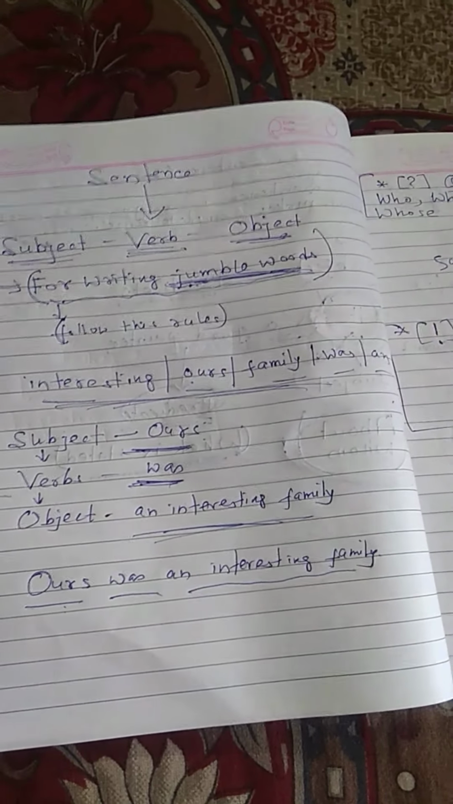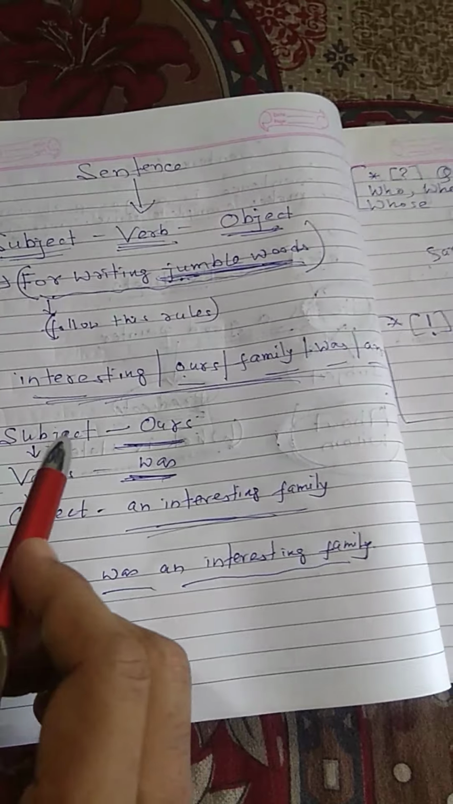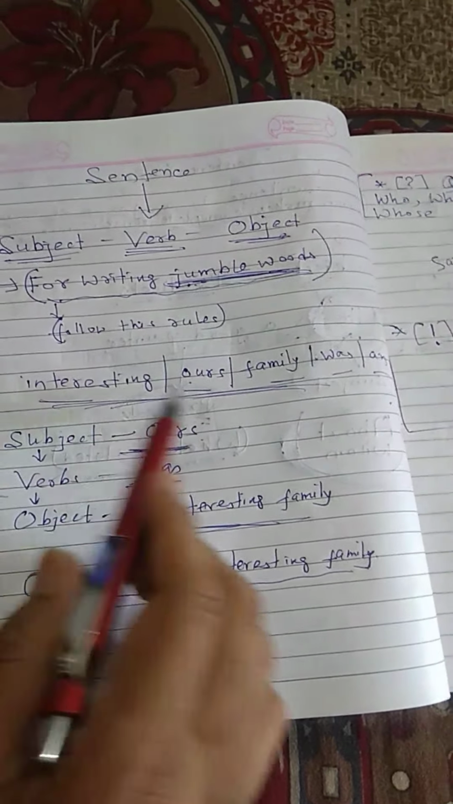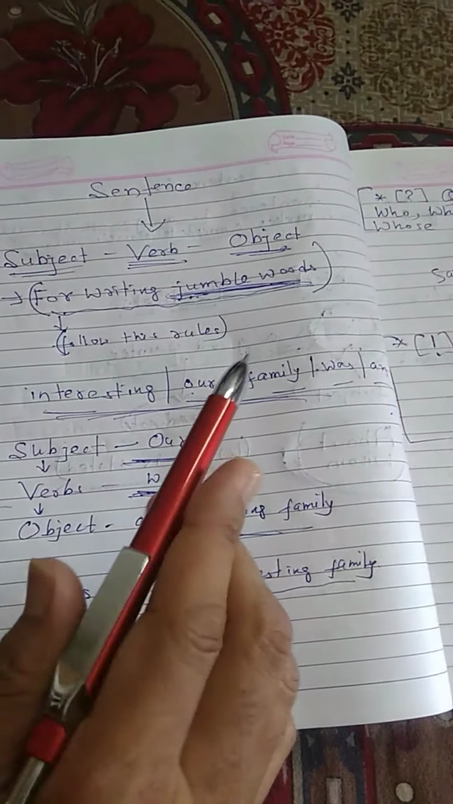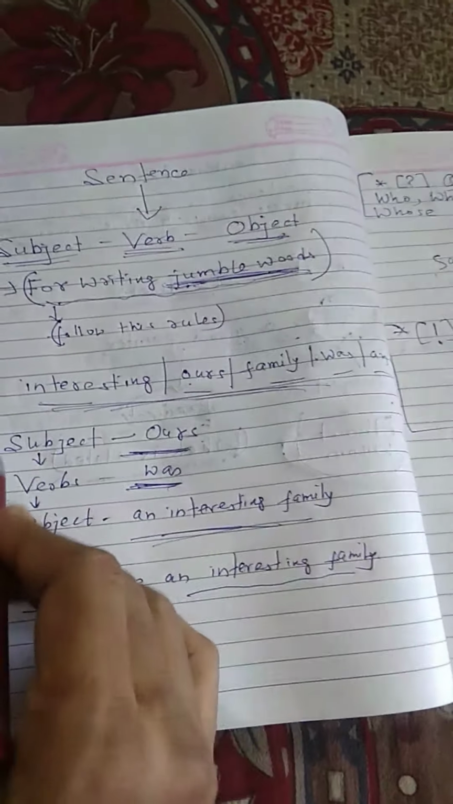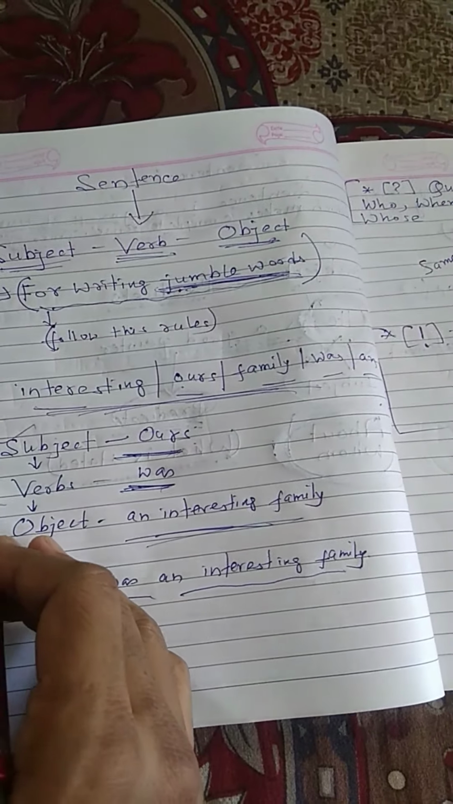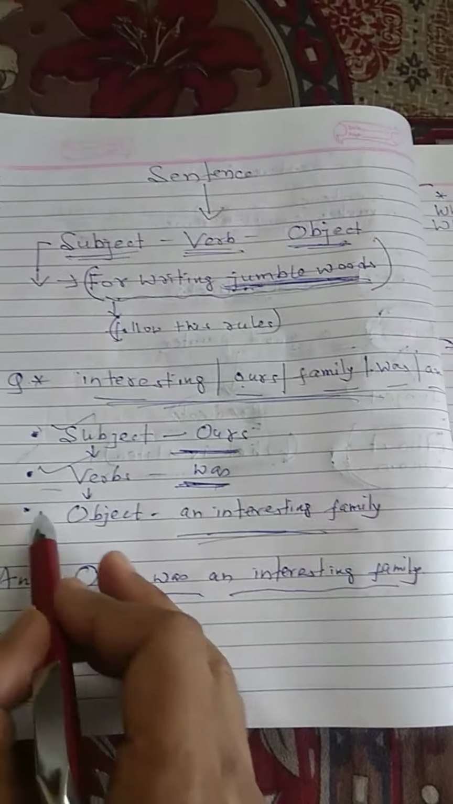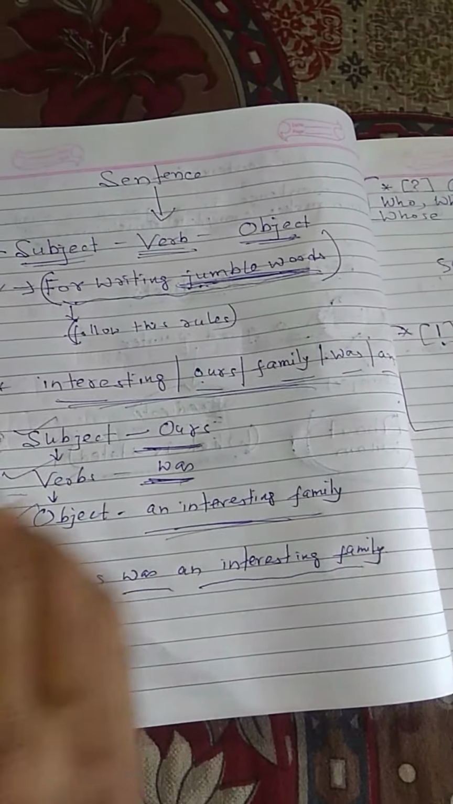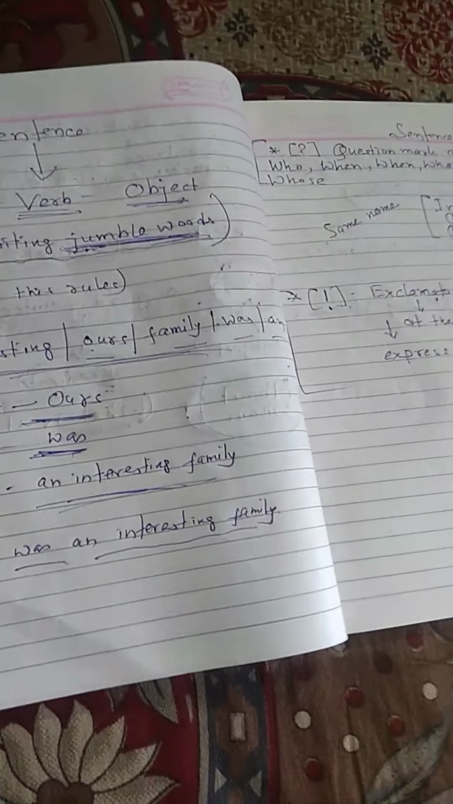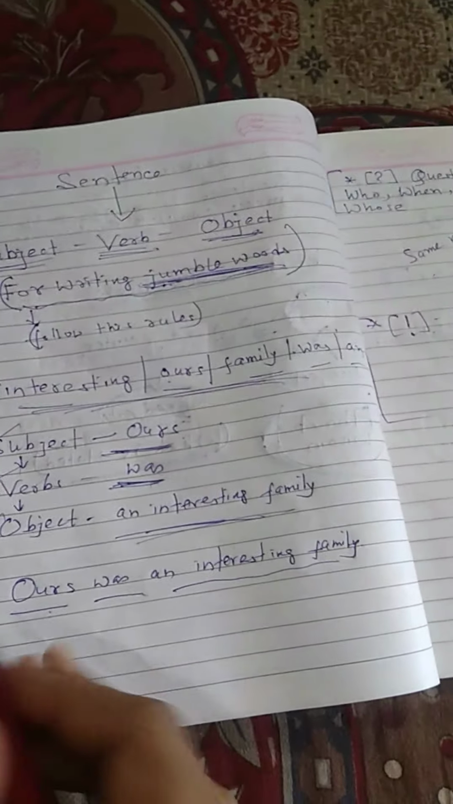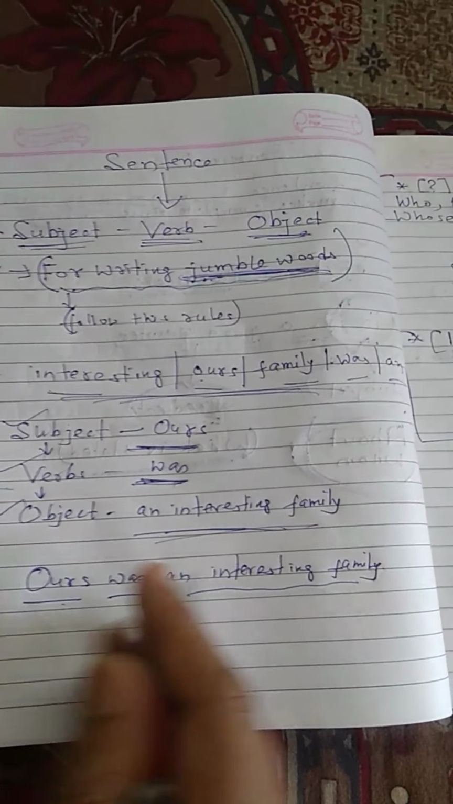So when you get any question regarding jumble words, first of all you have to search for the subject, second the verb, third the object, and match all the things. You will get your answer automatically.